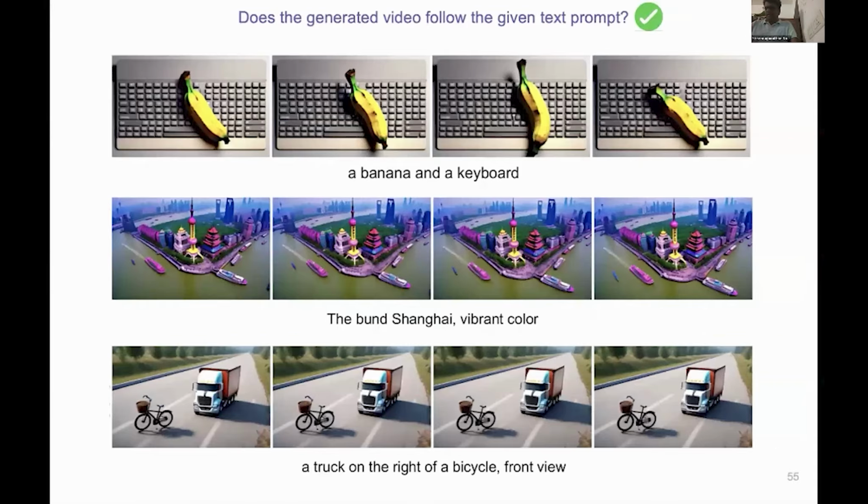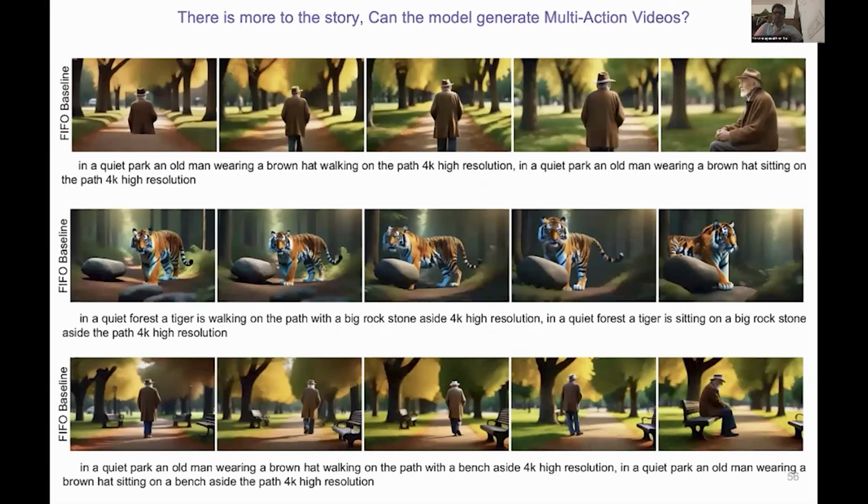So directly, I will jump to the other one, which I asked a question about earlier, right? The multi-action video generation. The work extends very well to multi-action video generation. So far, every prompt has a single action: sitting, walking, or standing. What if the prompt has two actions in sequence, like an old man walking on the path, then sitting on the path? This is the multi-action setting we want to discuss, as shown in this slide.